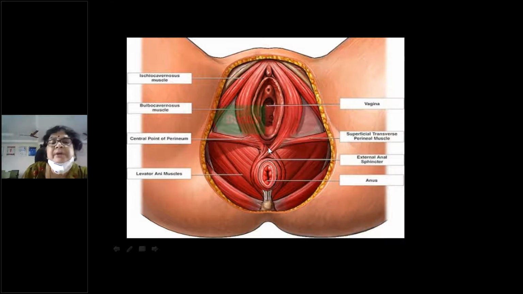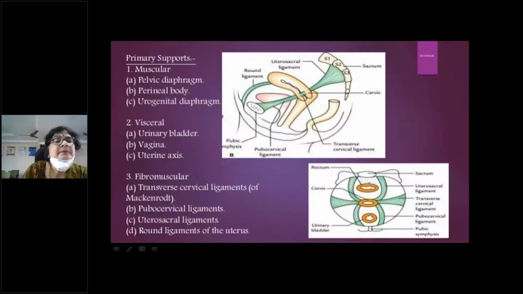So all these perineal tears will cause lack of support to the uterus, cervix, and the vagina, and then it is followed by muscular atony when the woman attains menopause, and then the problem of descent will start. These are the superficial muscles. So this is the urogenital diaphragm, that is the superficial layer and the deep layer.